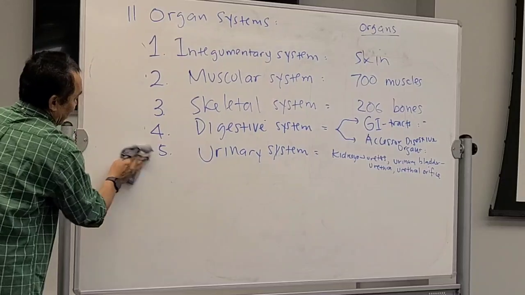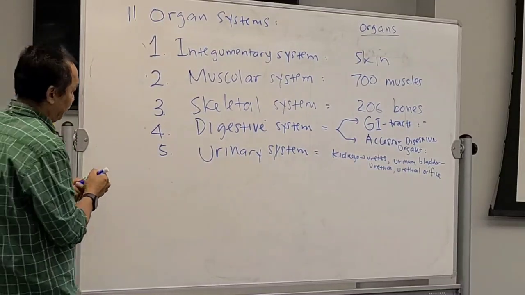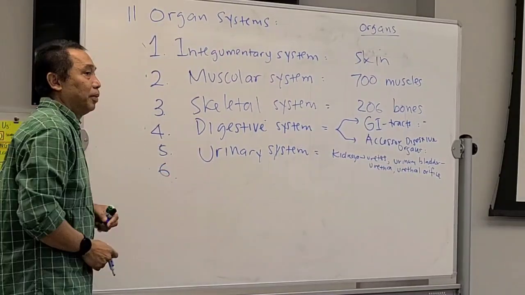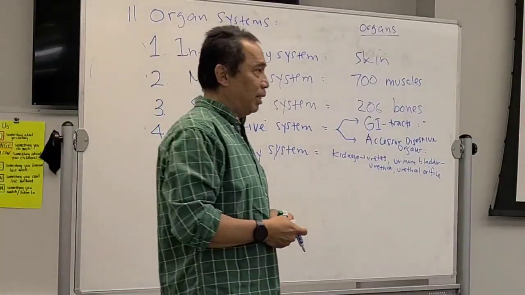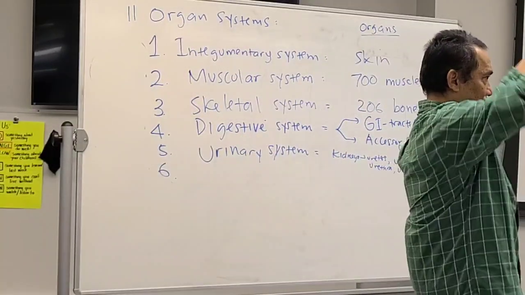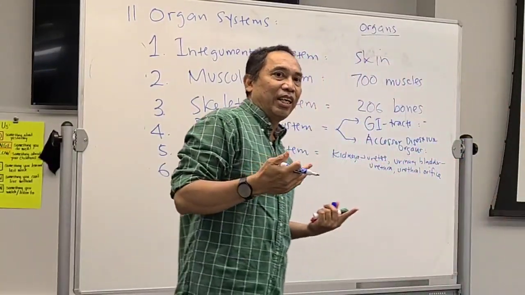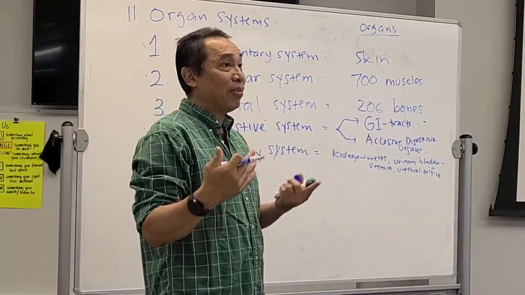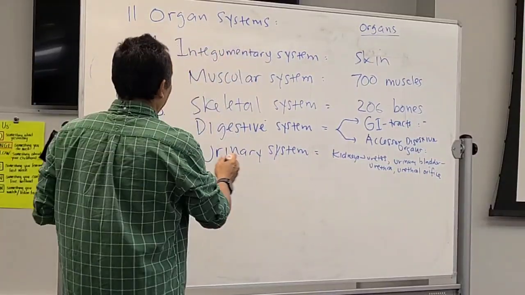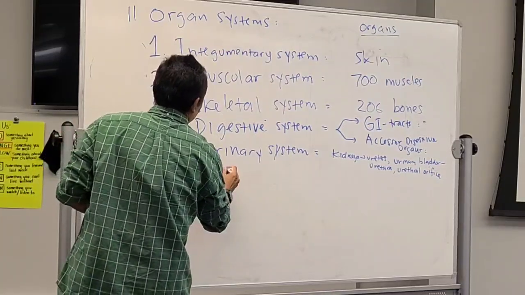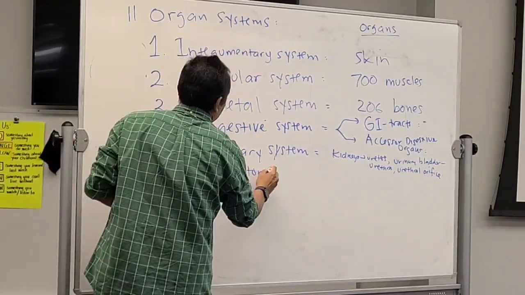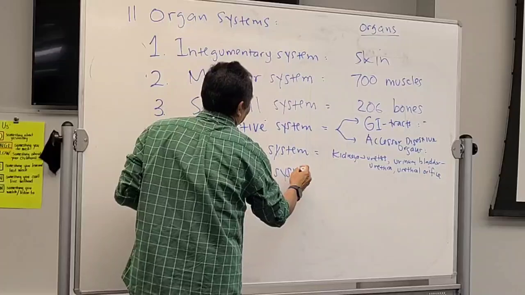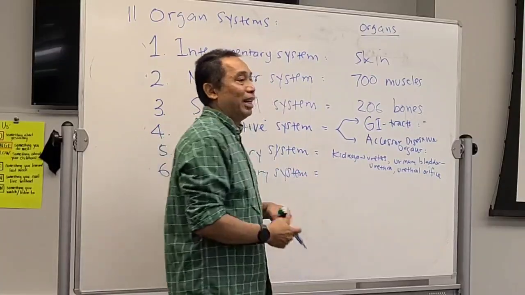Next, the sixth system. I said this is the system when you breathe in, it will exchange oxygen with carbon dioxide. What do you call that? Respiratory system. Right?